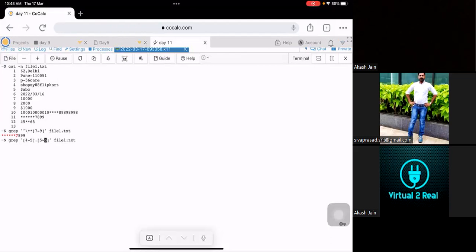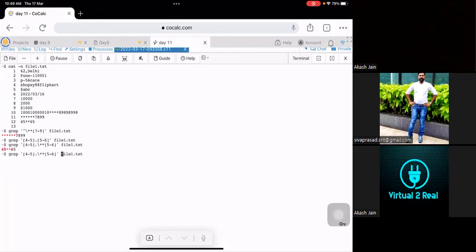Here, if you see, something is missing. Let me press enter, then I'll tell you. You have given 4, this is fine. For the 5, you have given this dot, this is also fine. But what about this asterisk part? For this asterisk part, after 4 to 5 full stop, from there, backward slash, asterisk, and one more asterisk. Then after that, enter.